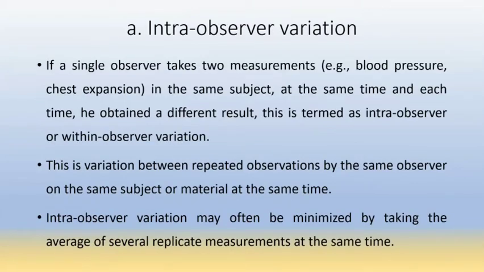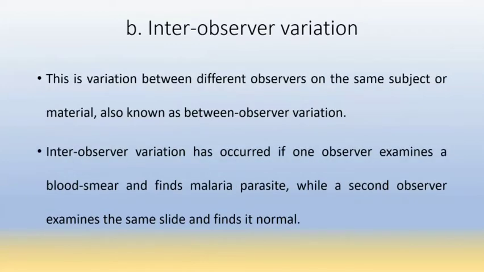Intra means if a single observer takes two measurements on the same subject at the same time and each time he obtains a different result, it is termed intra-observer or within-observer variation. Then inter-observer variation is the variation between different observers on the same subject or material. It is also known as between-observer variation.